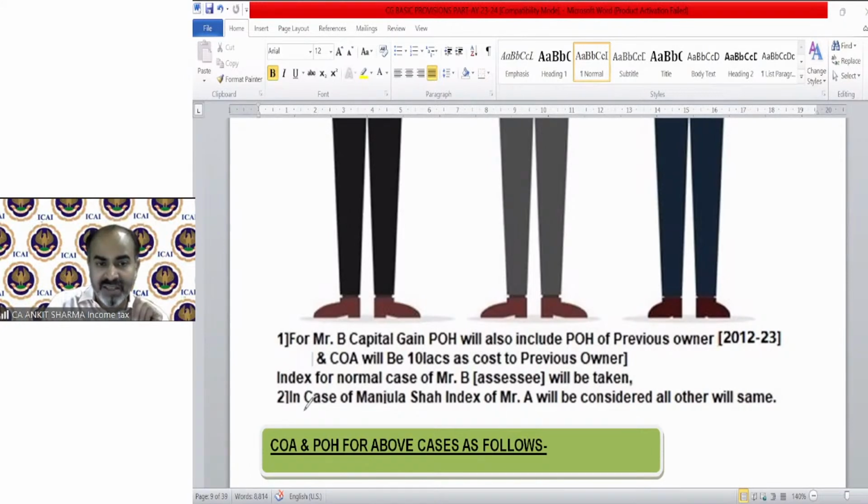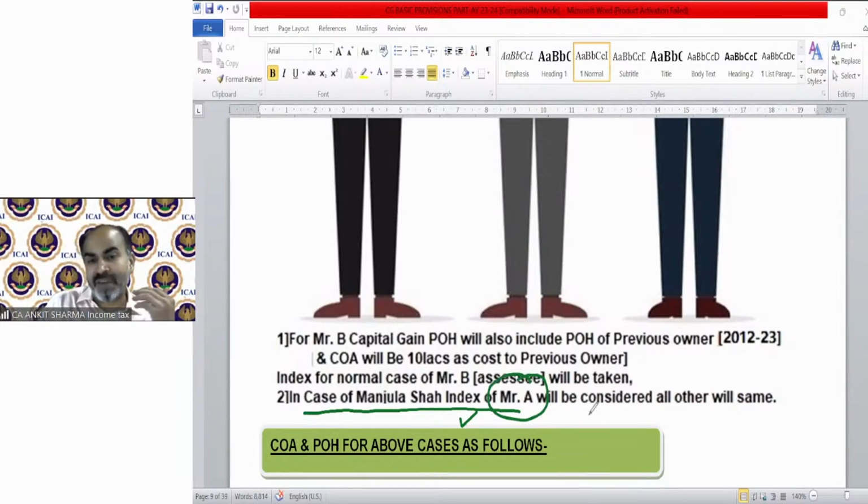But there is a case of Manjula J. Shah. The assessee went to the court, appealed, and asked why the index of the assessee needs to be taken. They said if the cost has been taken from the point of view of Mr. A, if the time period has been taken from the point of view of Mr. A, then the index should also be taken from the point of view of Mr. A. And yes, we have the judgment in favor of the assessee. Now, as per the case of Manjula J. Shah, the index of Mr. A will be allowed in place of the assessee.